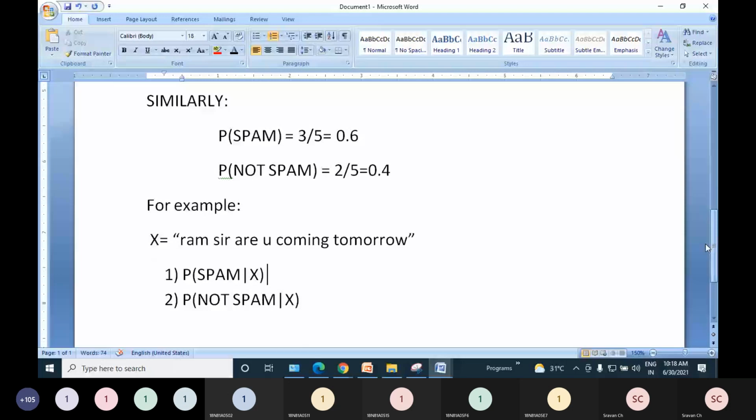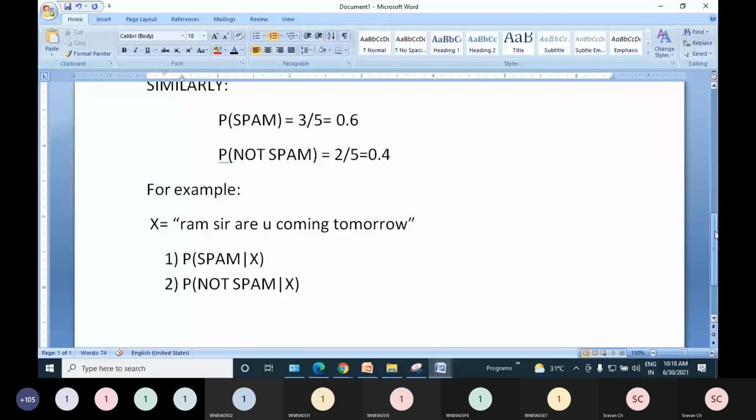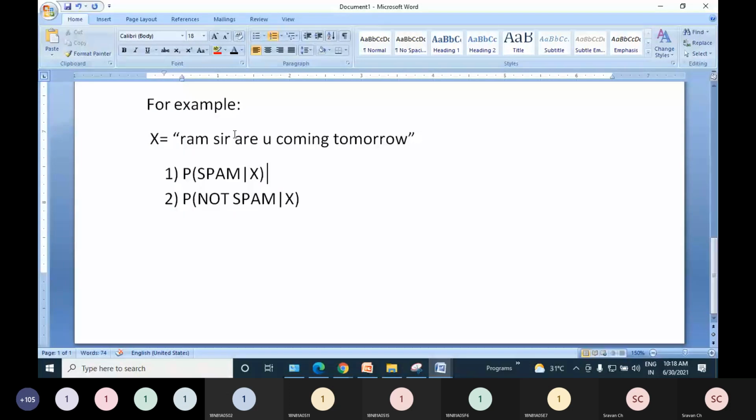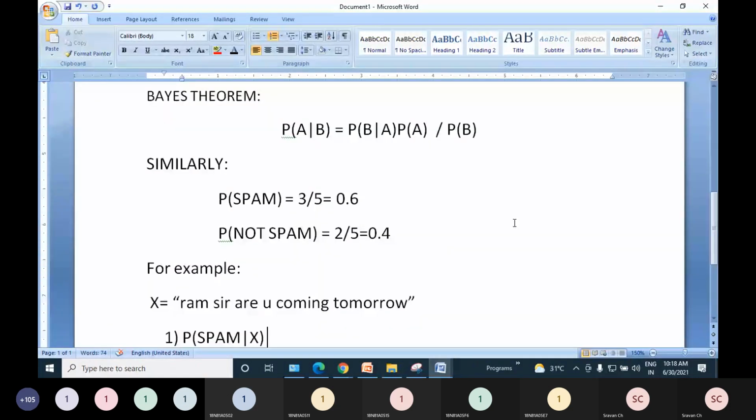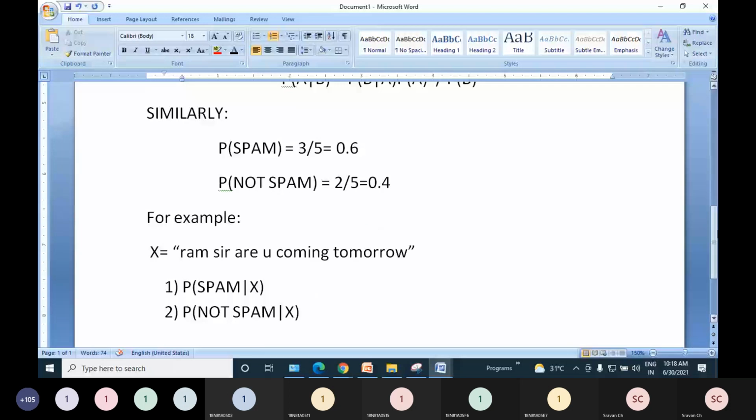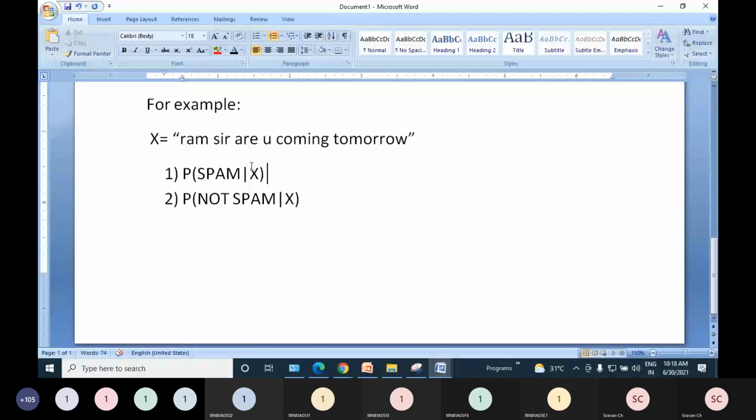These values are required in future calculations, so we have calculated. What is the new email message? X is equal to so and so message. I can't type this every time, so I have stored it in X. Now the probability of spam in general is 0.6 and the probability of not spam in general is 0.4. But the probability of spam and not spam for a given X, I need to calculate. And the one which gives me the more value will be my conclusion or decision.